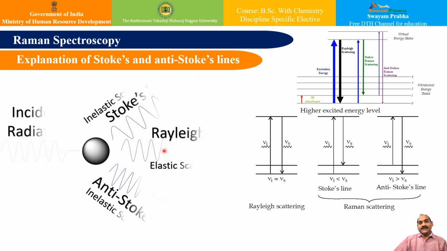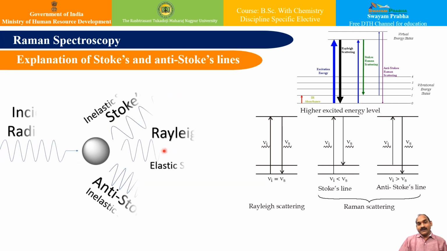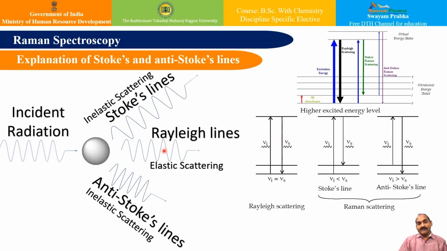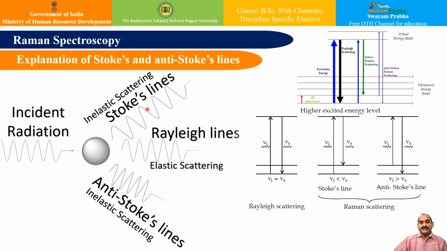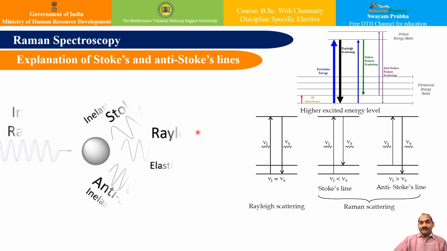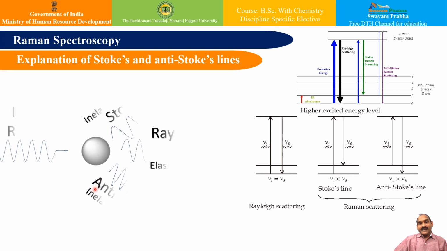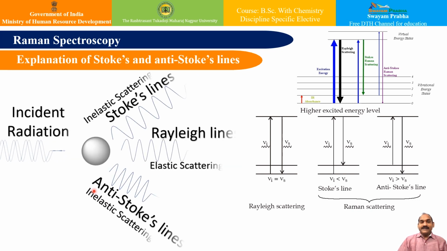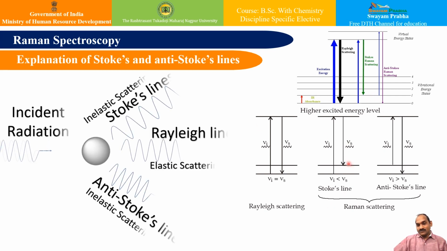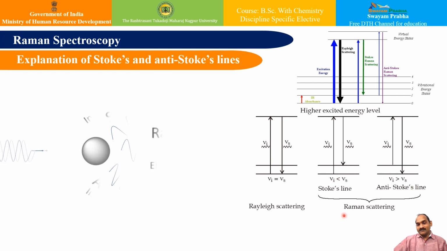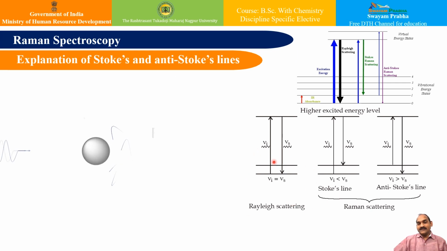Whereas if it transfers some of its energy to the molecule and scatters with lower energy, then it has a lower frequency and Stokes lines are observed, which are inelastic scattering. The other possibility is that it gains some extra energy from the molecule, so it has a higher frequency after scattering and this leads to the anti-Stokes line. In this figure also we can see the Stokes line, the anti-Stokes line, and this is known as the Raman shift, and this is Rayleigh scattering, named after Rayleigh, isn't it?